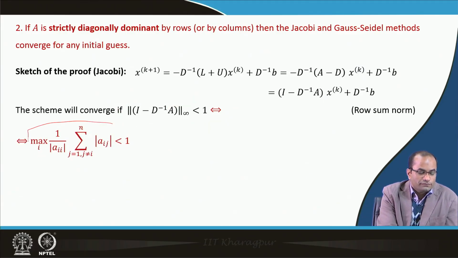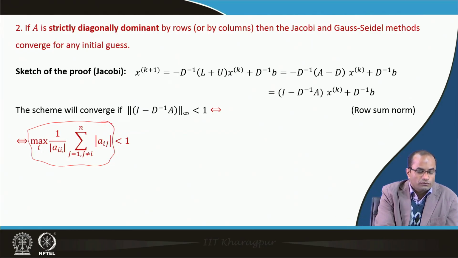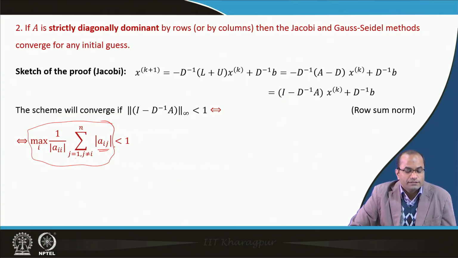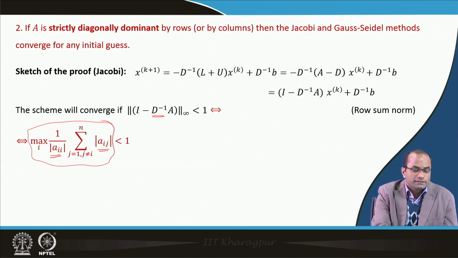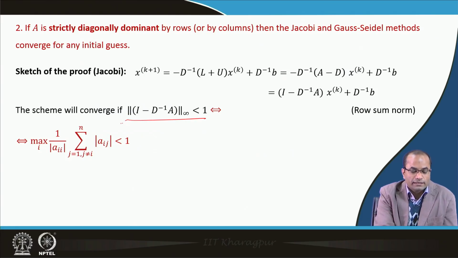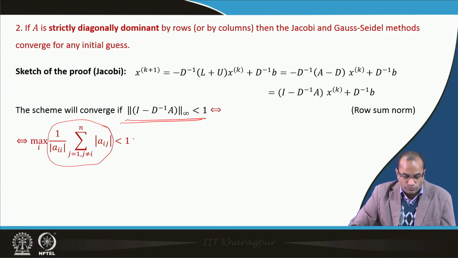So this is the definition of this norm: 1 over a_ii, and j goes from 1 to n, and then we have a_ij. Because of this D inverse, we have this 1 over a_ii term, and since it is I minus, that will take care of when j is not equal to i. So this is less than 1, this is what is given here, this row sum norm. We are taking the maximum, because this is the row sum norm: for each i we compute this sum, and that should be less than 1.